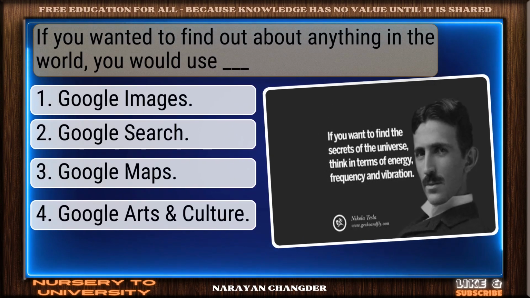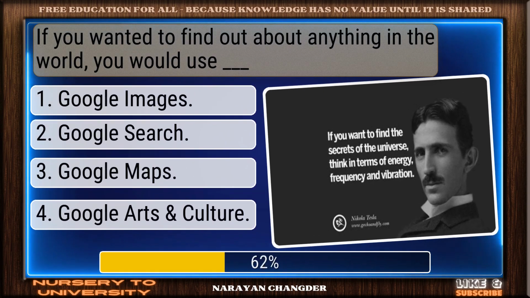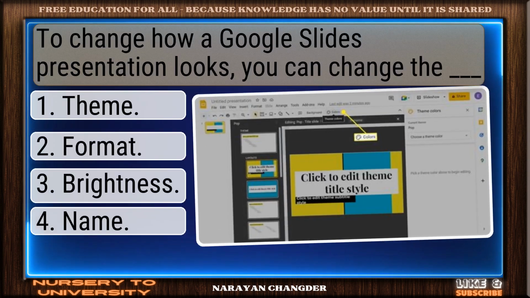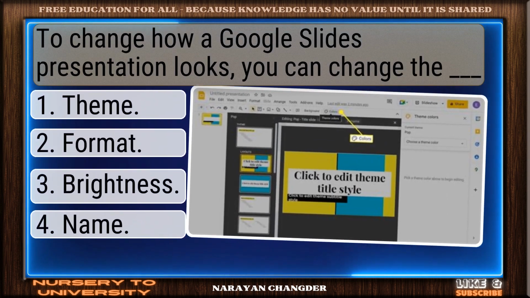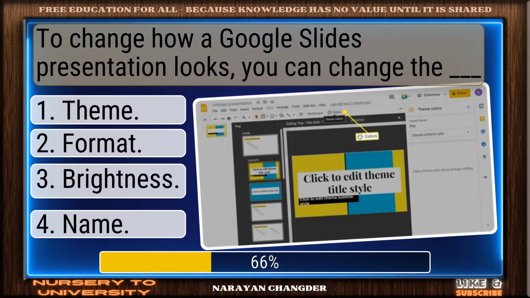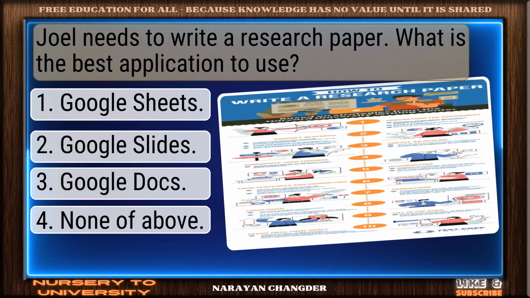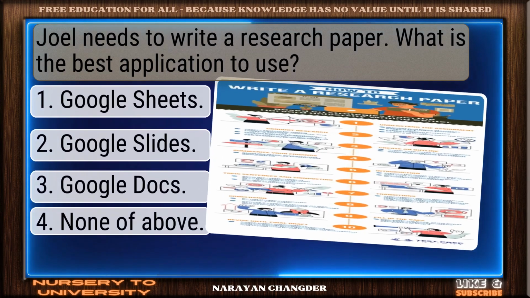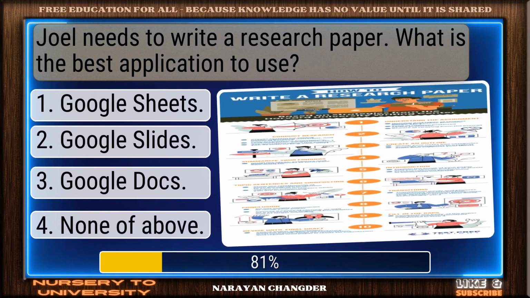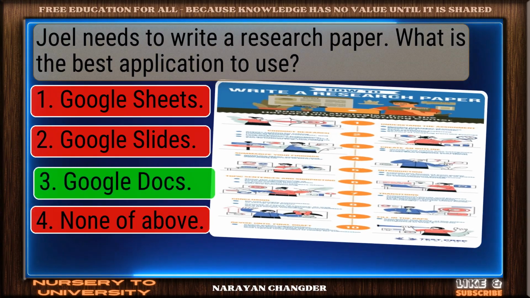If you wanted to find out about anything in the world, you would use Dash. On track. Google Search is the correct answer. To change how a Google Slides presentation looks, you can change the Dash. Right choice. Theme is the best answer. Joel needs to write a research paper. What is the best application to use? Excellent. Google Docs is a brilliant choice.